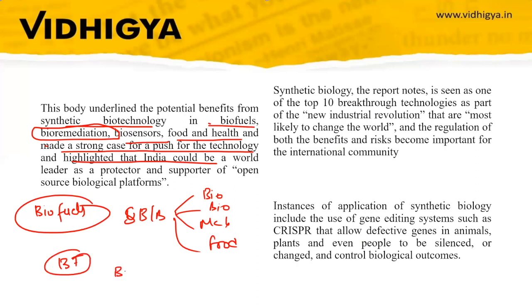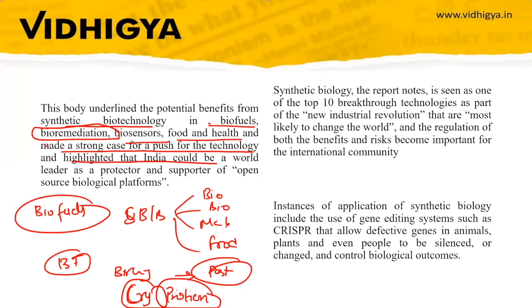So what is there in brinjal? It was susceptible to a particular pesticide. So what did scientists do? They inserted a gene, a protein called Cry protein, through biotechnology into this brinjal and named it BT brinjal. This Cry protein acts as a pesticide and prevents the attack of pathogens on this brinjal, and therefore prevents its decay. So that is how it is used.